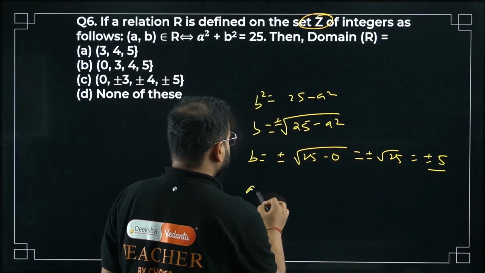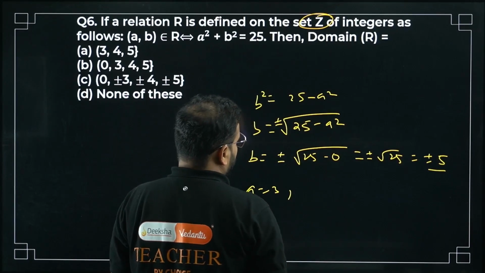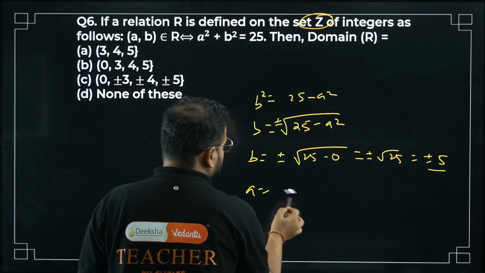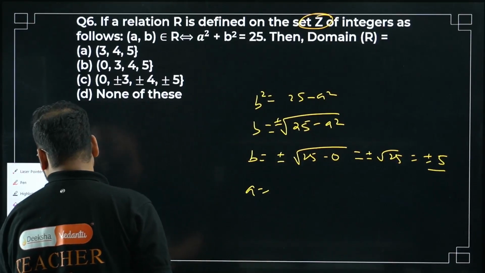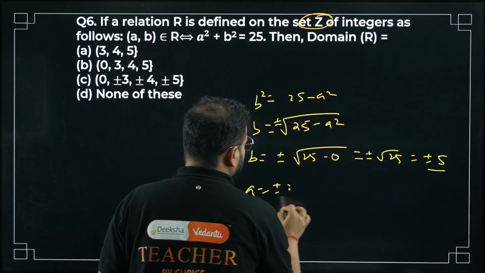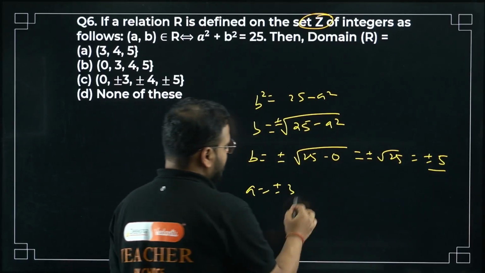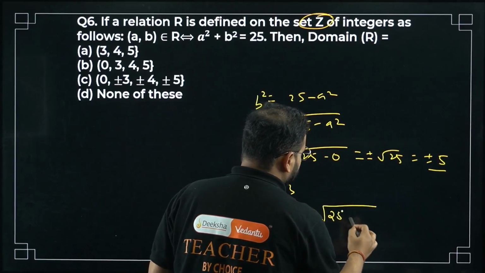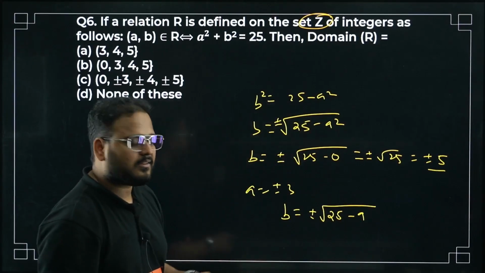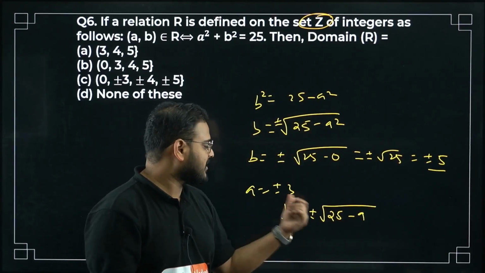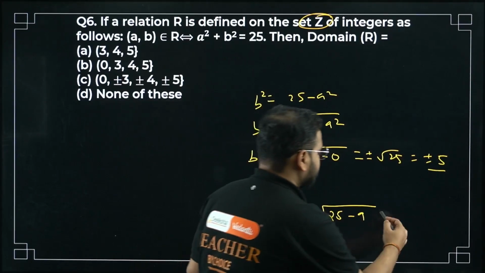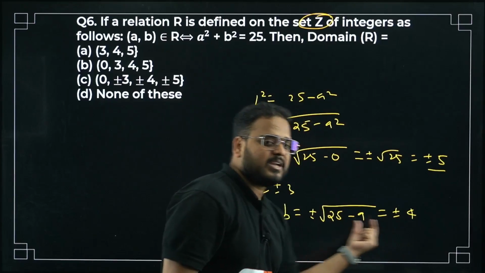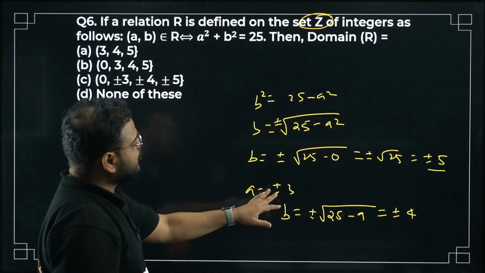Whether I take plus 3 or minus 3, it will become the same thing, because the square will always be 9. Square of plus 3 is 9, square of minus 3 is 9. So b is plus minus 4, which is also an integer. It means a equal to plus minus 3 is also okay.